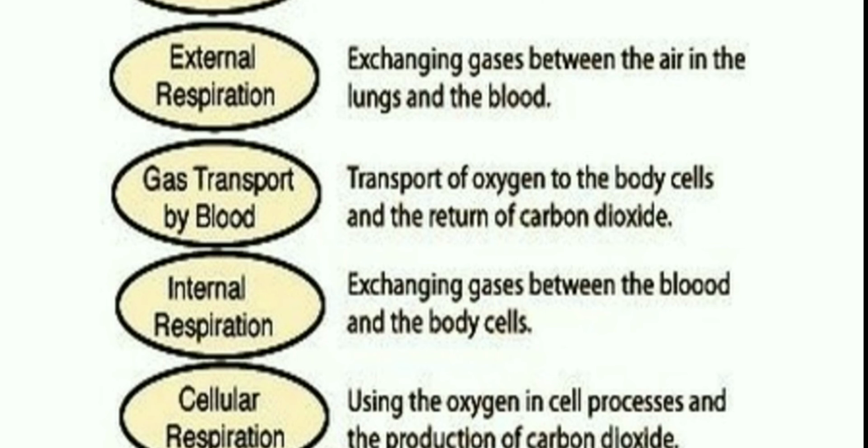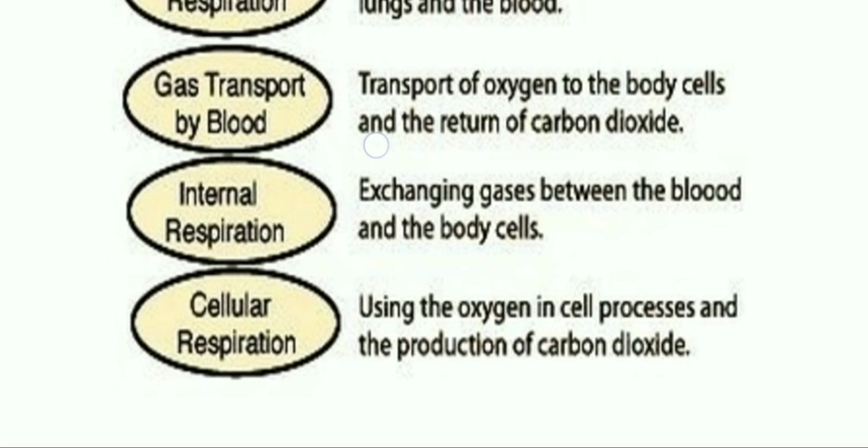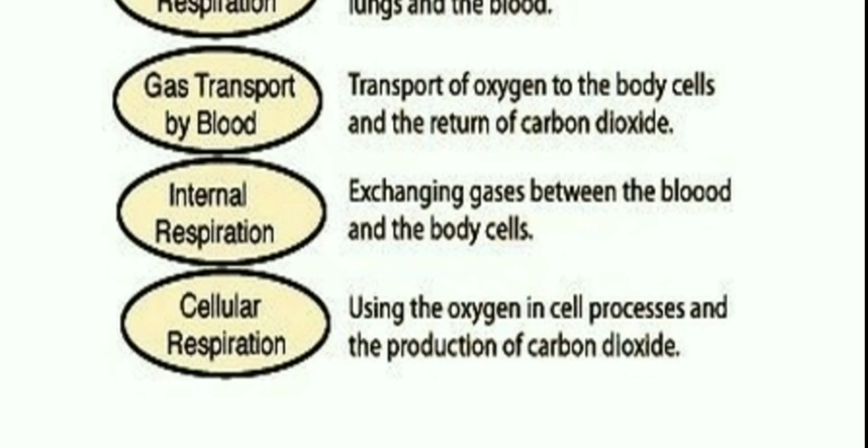Then internal respiration, that is exchanging gases between the blood and the body cells: oxygen is taken in and carbon dioxide is given out. At the cellular level, oxygen is used in cell processes and carbon dioxide is produced. At the cellular level, complete exchange of gases takes place and the cells utilize the oxygen to produce energy.